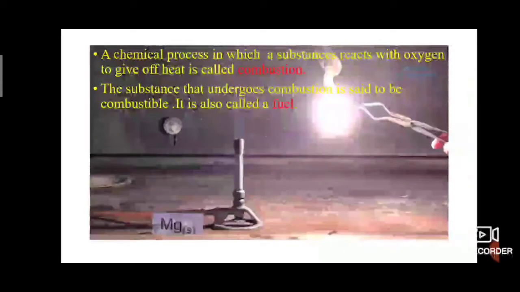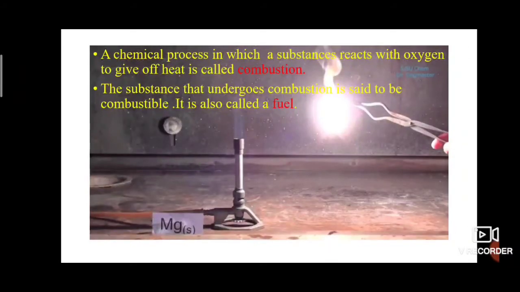Then what about fuel? The substance that undergoes combustion is said to be combustible. It is called fuel. The substance that undergoes combustion is said to be what? Combustible. It is also called a fuel. Burning a magnesium wire on a flame, heat, light and magnesium oxide are produced, right?